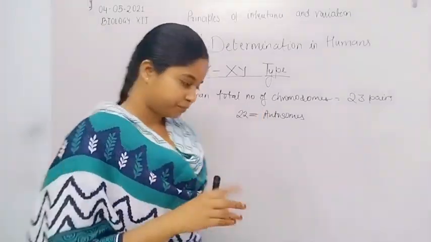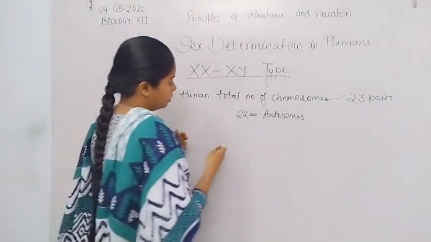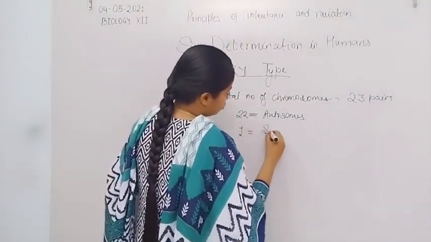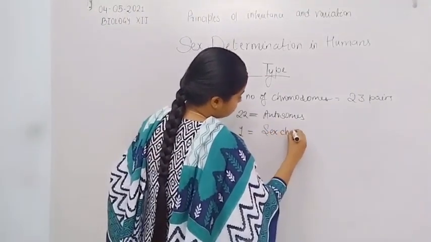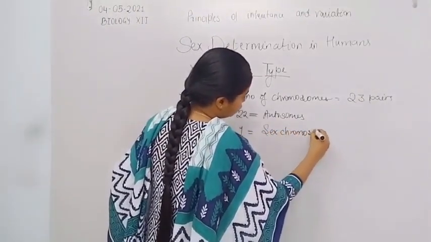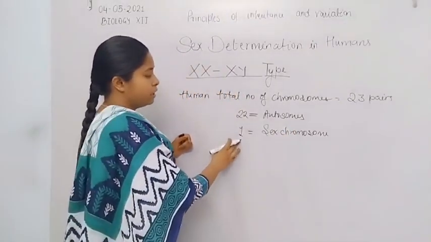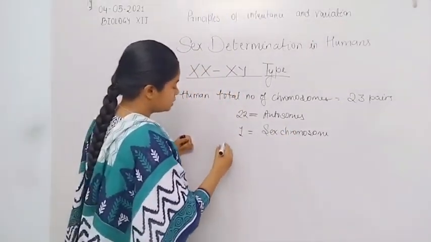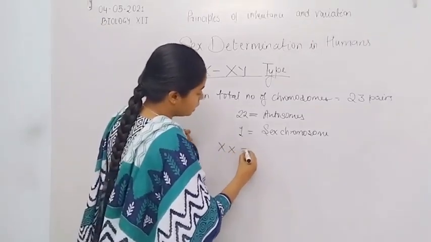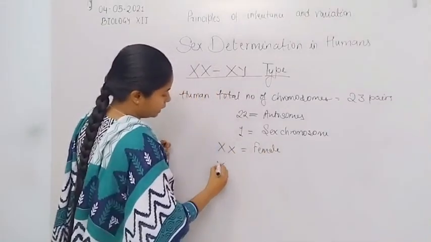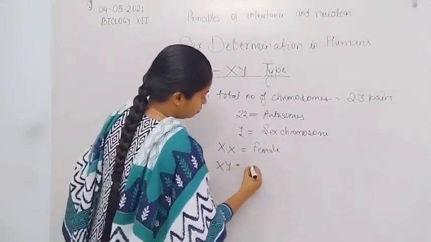But only one pair is the sex chromosome. This one pair is XX in case of female, or XY in case of male.